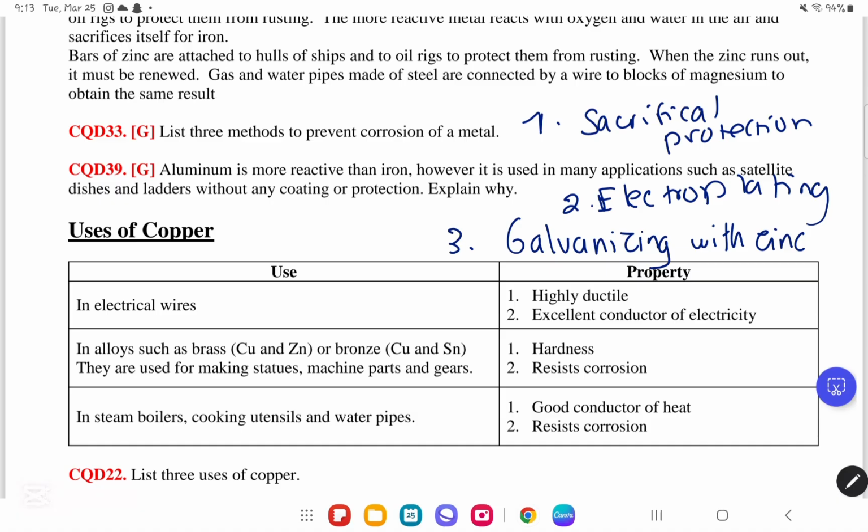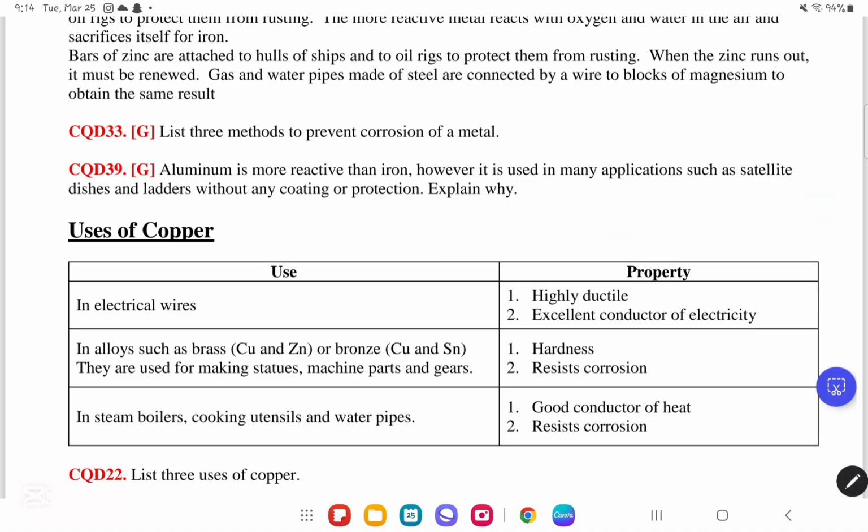So again, the first method we have is sacrificial protection, which is where a more reactive metal is going to cover the iron. The second method we have is electroplating, and then finally the third method we have is galvanizing with zinc. We move on to CQD number 39.